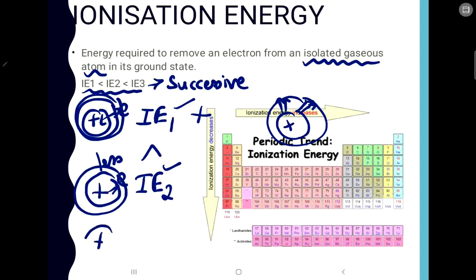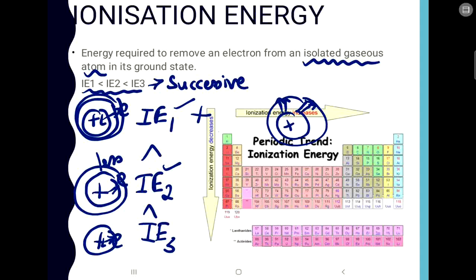Now you have even less electrons left after IE2. So this time there is even more nuclear charge on that particular electron, so you have to apply even more ionization energy to remove it. That is why IE3 is the greatest, and then comes IE2 and then comes IE1. Because as you keep on removing the electrons, the protons remain the same, just the electrons are reducing.